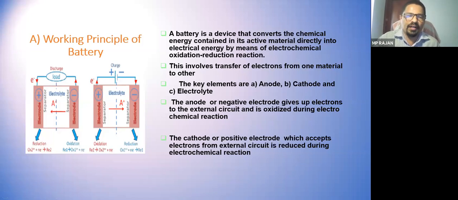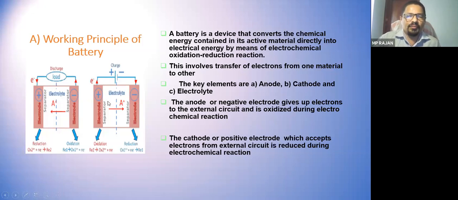The electrolyte may be a liquid, gel or powder, depending upon the type of battery, and it is the media for conducting the current, electron flow or ion flow through the battery. So we can say two metal electrodes are immersed in an electrolyte.